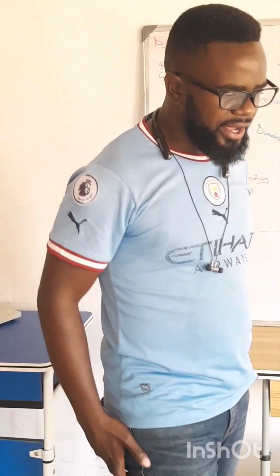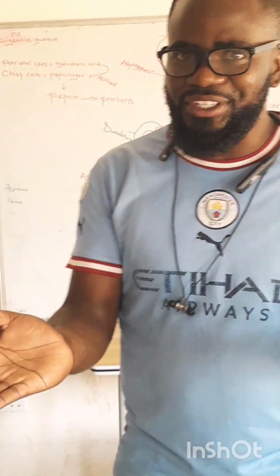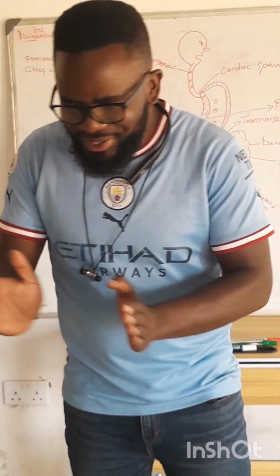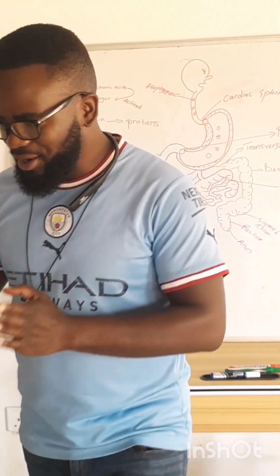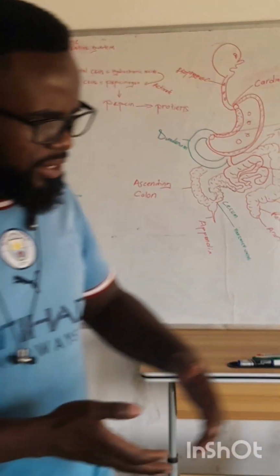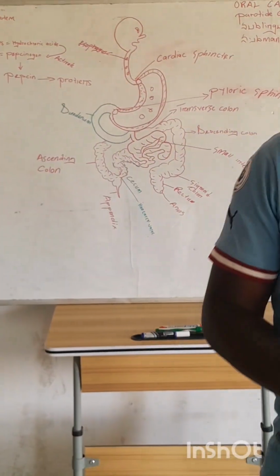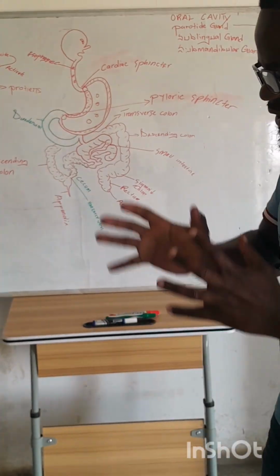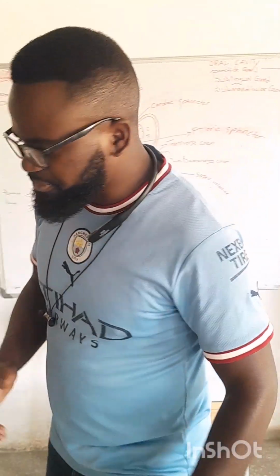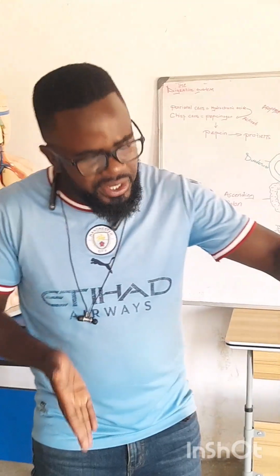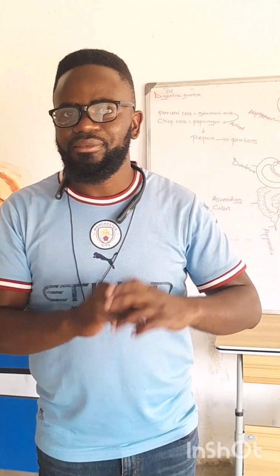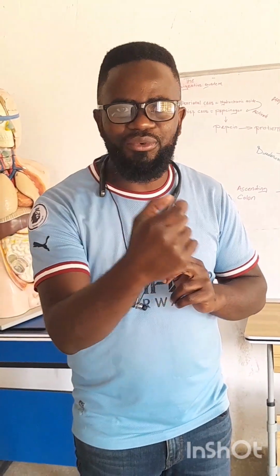Now, how do we define digestion? In simple terms, it's simply the breaking down of food into its component molecules. Talk of carbohydrates, talk of proteins, talk of lipids. Alright? When we eat food that is rich in carbohydrates, proteins, or lipids, when we talk of digestion, we are simply breaking down that complex structure, which is a carbohydrate, into its component molecules, its simple form.